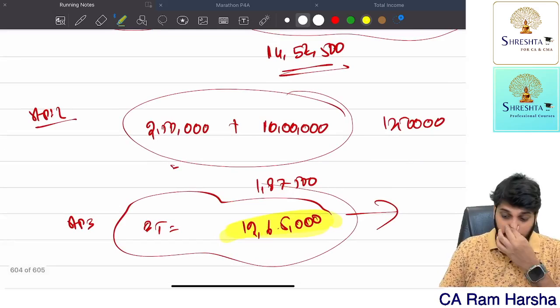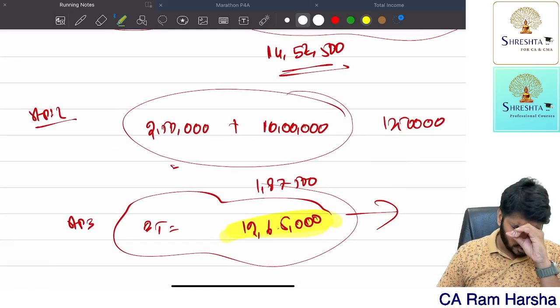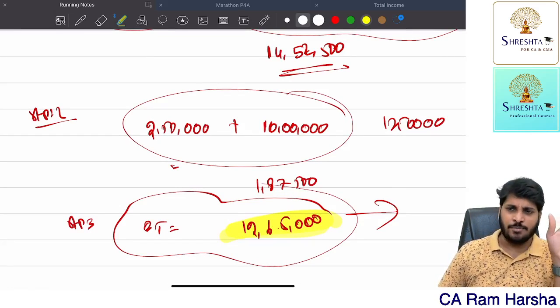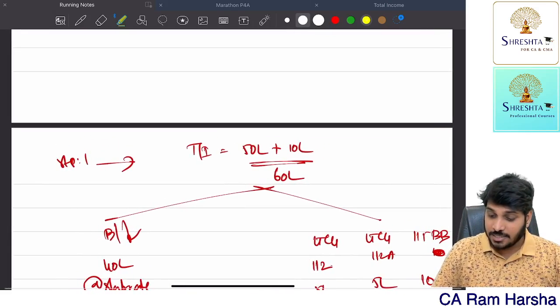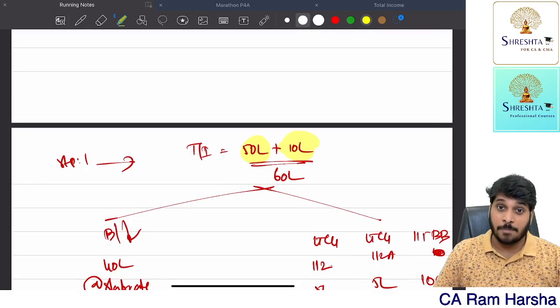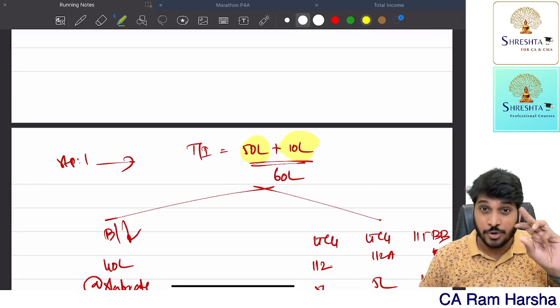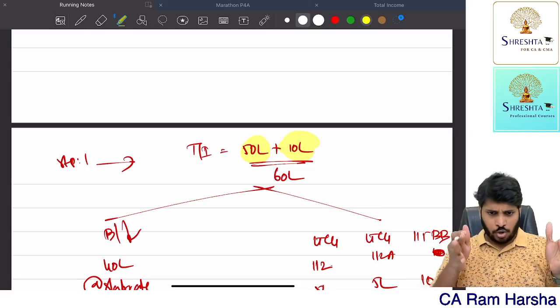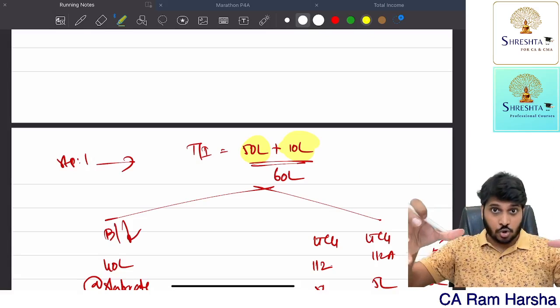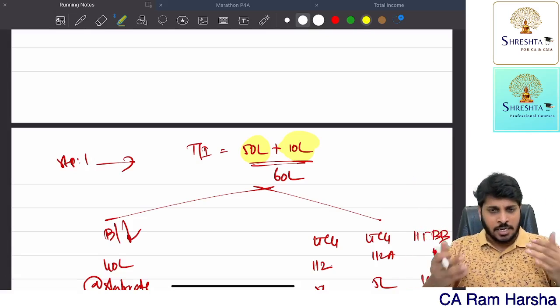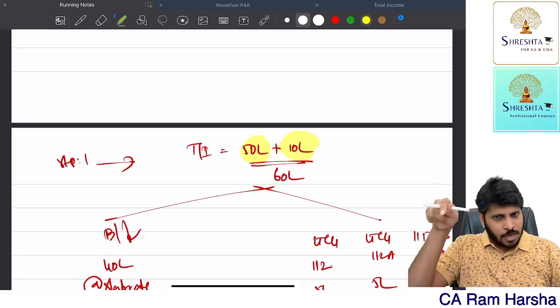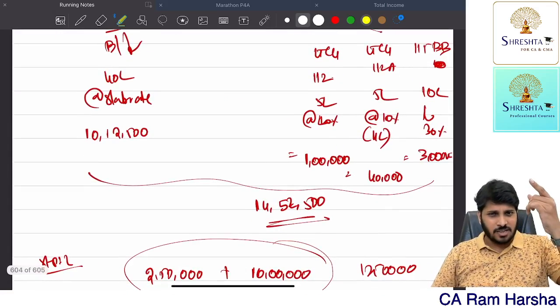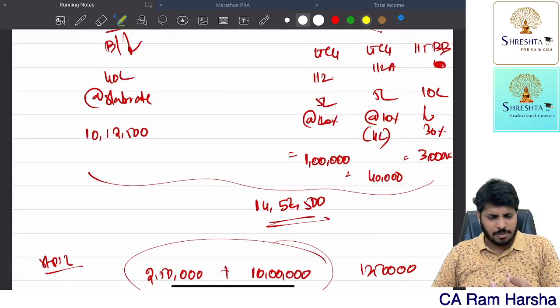Indirectly, what are they saying? If at all the SSC is having exclusively agriculture income, it is fully exempt. No need to pay it. If at all the SSC is having normal income plus agriculture income, then basic tax has to be computed in 3 steps. Step number 1, total income plus agricultural income, revised total income, on that compute basic tax. Step number 2, basic exemption limit plus agricultural income, on that compute again basic tax. Step number 3, step number 1 minus step number 2. That is called the final basic tax.